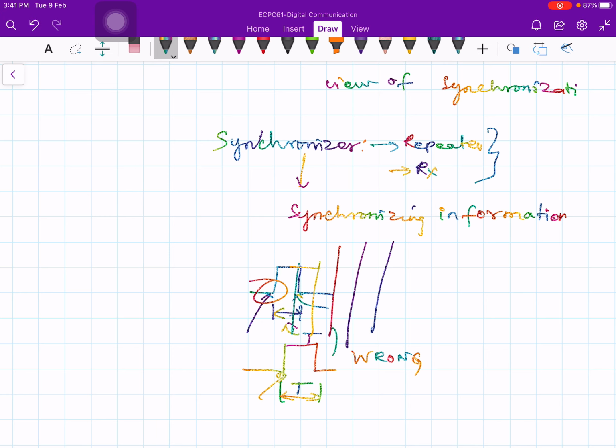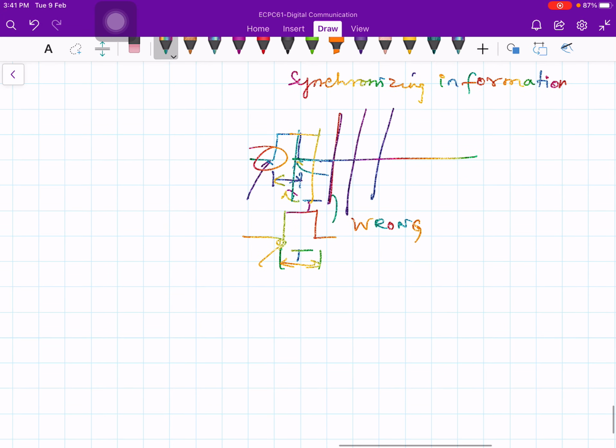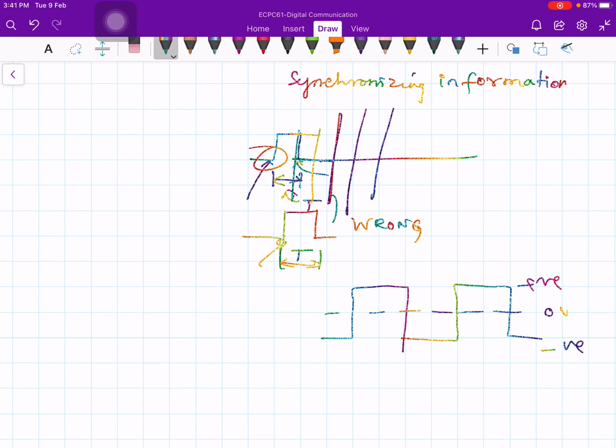When will you get these 0 crossings? Let me draw the waveform like this, with this as my 0 voltage, positive voltage and negative voltage. You get 0 crossings when you move from positive voltage to negative voltage to positive voltage.